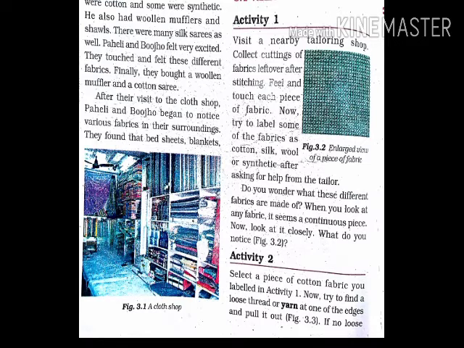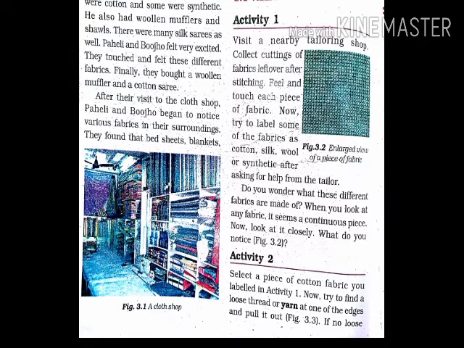The tailor will give you the identification, or he will tell you that some fabric is made of cotton, some clothes are made of silk, some are made of wool, and some are made of synthetic or artificial fibers. So with the help of a tailor you can identify the fabric of a given cloth.